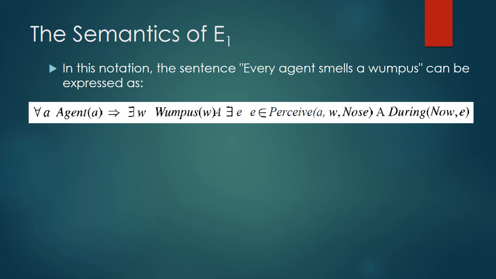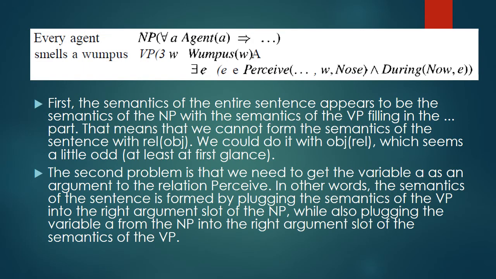Our task is to build up our desired representation from the constituents of the sentence. We first break the sentence into NP and VP phrases, to which we can assign the following semantics, as can be seen in the next slide. Right away, there are two problems. First, the semantics of the entire sentence appears to be the semantics of the NP, with the semantics of the VP filling a part. That means that we cannot form the semantics of the sentence with the rule as is; we could do it with the object, which seems a little odd, at least at first glance.